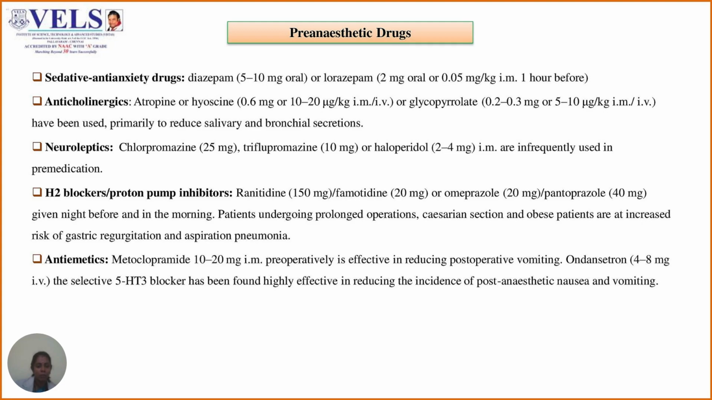Patients undergoing prolonged operations, that is C-section and obesity patients, are at increased risk of gastric regurgitation and aspiration pneumonia. Antiemetics such as metoclopramide at a dose of 10 to 20 mg is effective in reducing the post-operative vomiting. Ondansetron can also be given, that is the selective 5-HT3 blocker. It is found effective in reducing the incidence of the post-anesthetic nausea and vomiting.